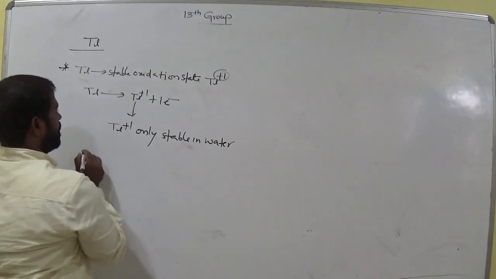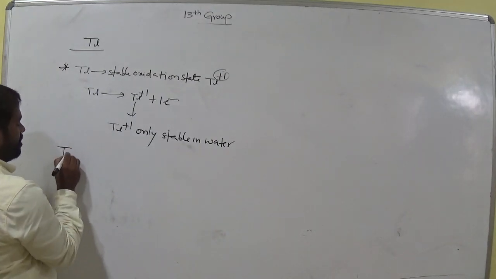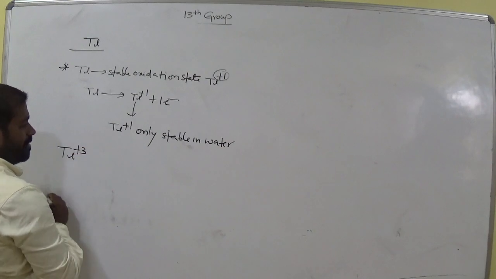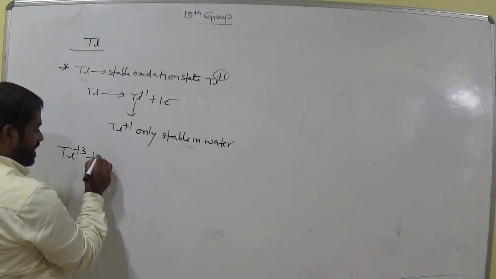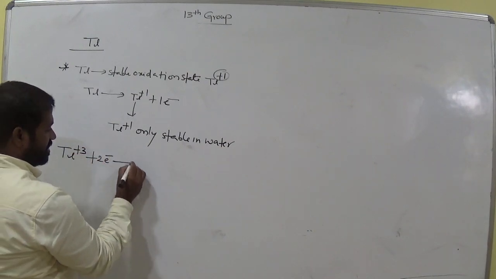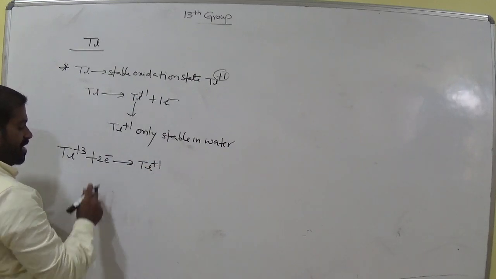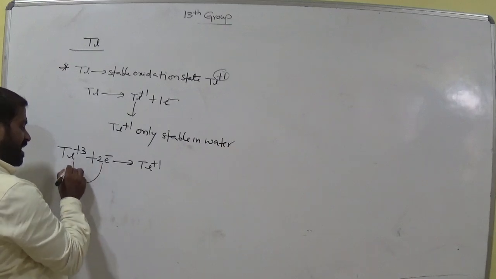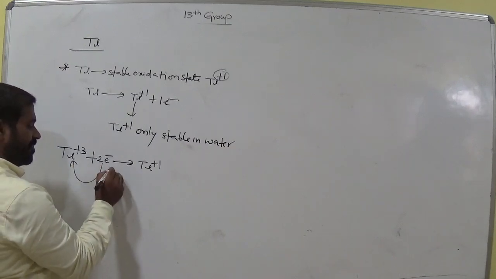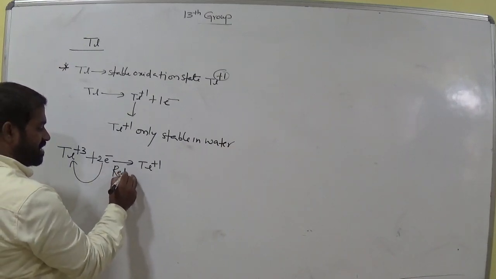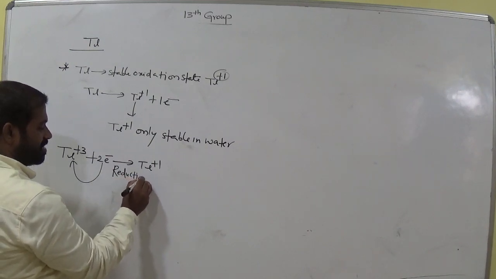Remember this. What about thallium+3? Thallium+3 gains 2 electrons and acts as thallium+1. Gaining of electron is called reduction, am I right?